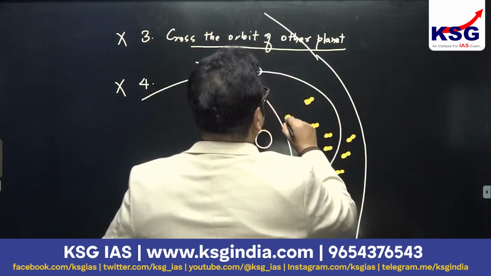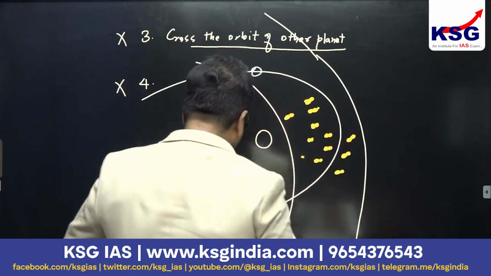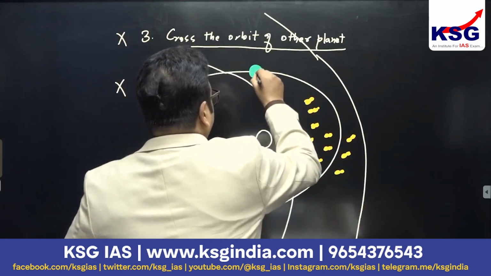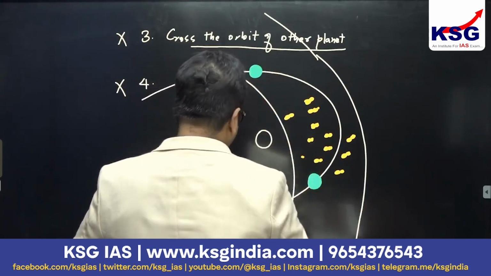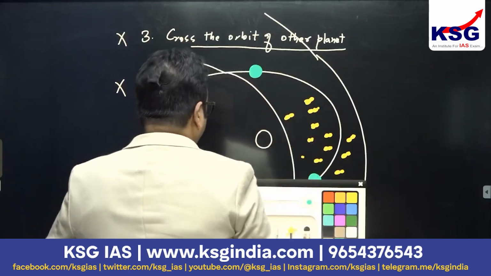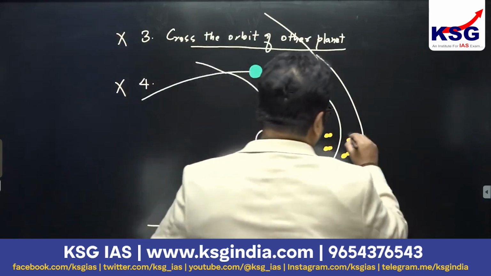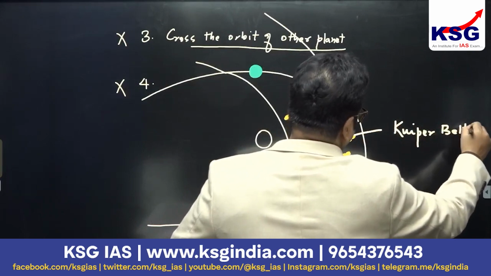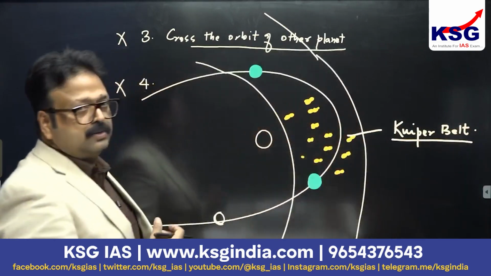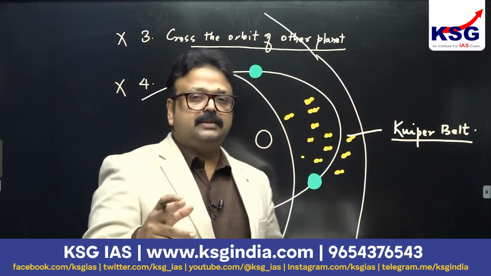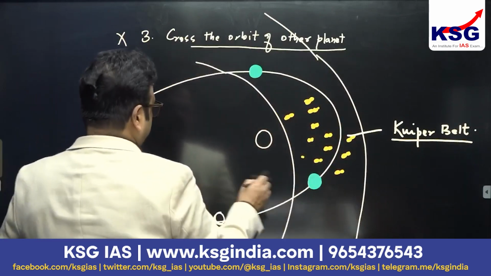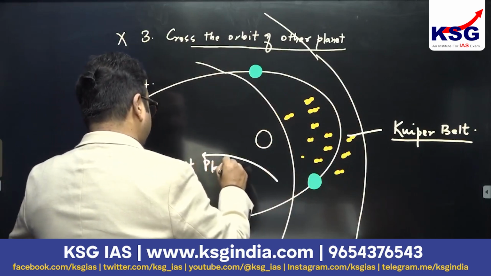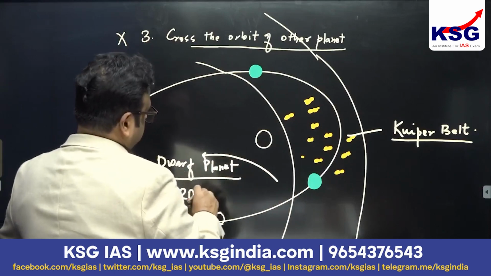Pluto visits this zone every time, because this is the orbit of Pluto around the sun. In the Kuiper belt there is a lot of crowding around Pluto, and this is the reason why it has been demoted to a dwarf planet since 2006.